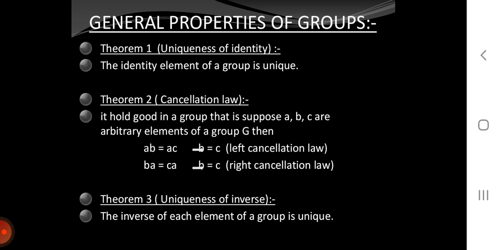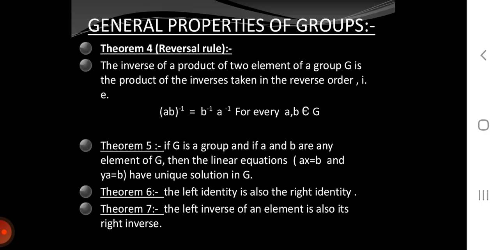General properties of groups. Theorem 1. Uniqueness of identity. The identity element of a group is unique. Theorem 2. Cancellation law. It holds in a group that, suppose a, b, c are arbitrary elements of a group G, then ab is equal to ac implies b is equal to c by left cancellation law. ba is equal to ca implies b is equal to c by right cancellation law.